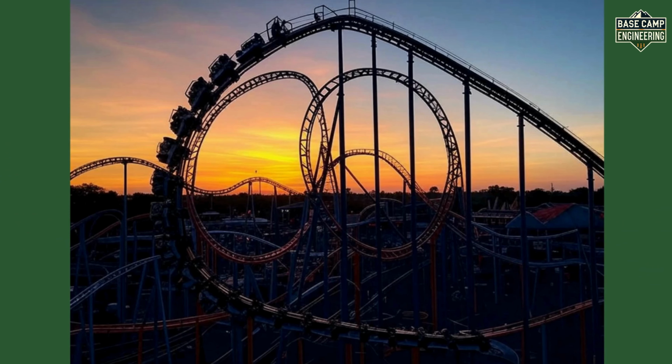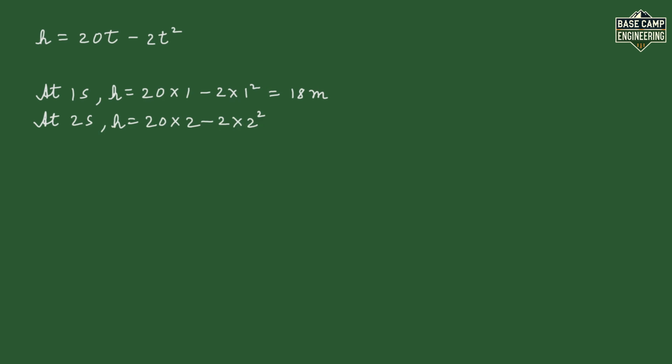Imagine the roller coaster's height as it goes down a hill is height equals 20t minus 2t squared, where height is in meters and t is in seconds. At 1 second, the height is 18 meters. At 2 seconds, it's 32 meters. Engineers use differentiation to find the speed. The derivative of 20t minus 2t squared is 20 minus 4t. At t equals 1 second, the speed is 16 meters per second. That's how fast the roller coaster is going. They use this to make sure the ride is fun but safe for everyone.